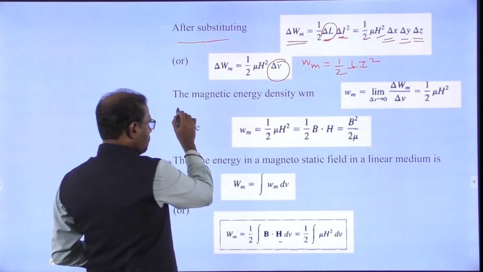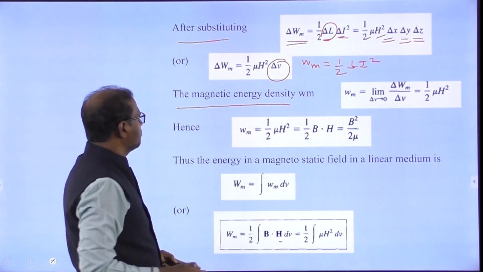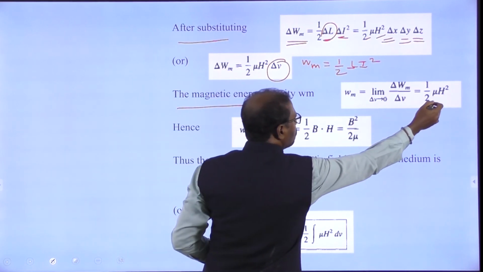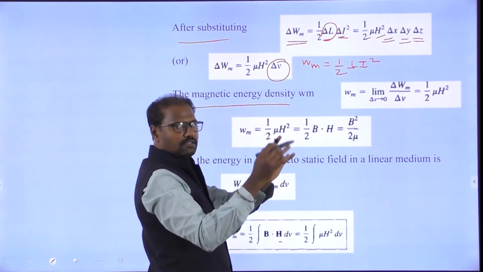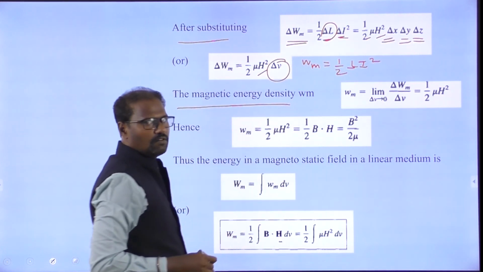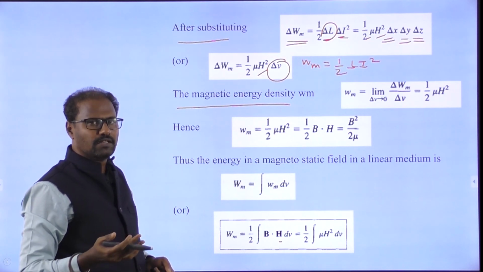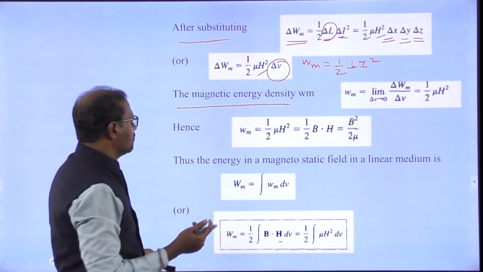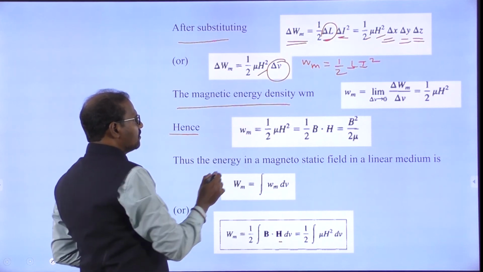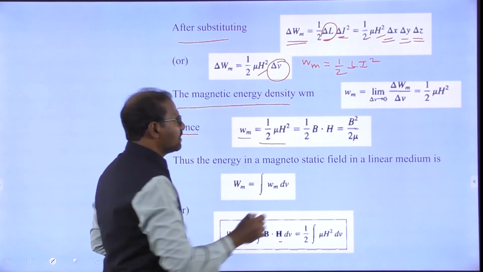So the same equation can be written as delta Wm by delta v. I am going to give the volume limit value, because I am going to take one boundary in the coordinate system. So 1 by 2 mu h squared. What is the mu? Mu means permeability, the amount of magnetic energy stored. Wherever there is permeability, there is a magnetic field. So finally Wm equal to 1 by 2 mu h squared. This is the answer actually.